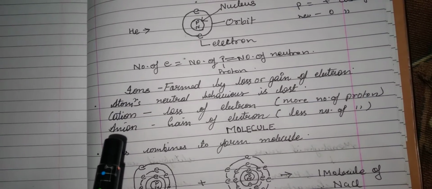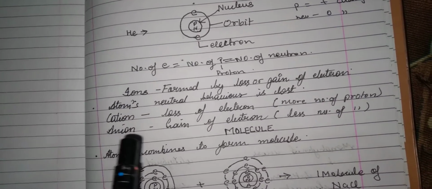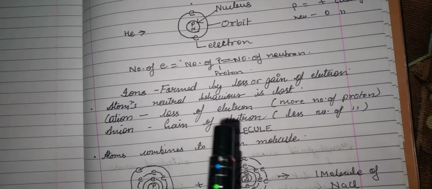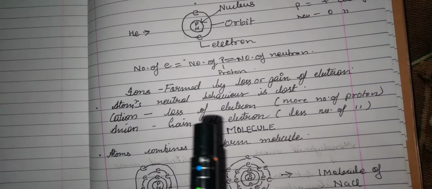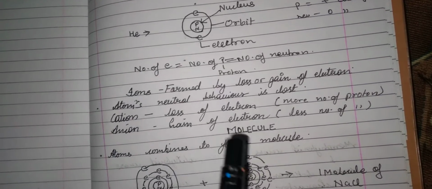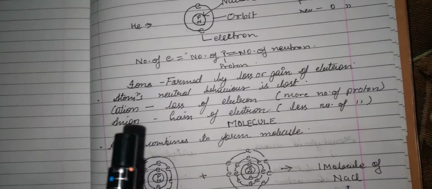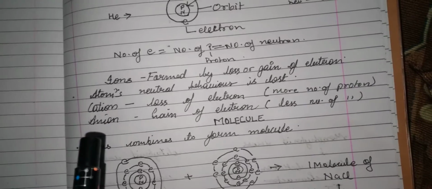Another form is anion. Anion is formed when any atom gains electron, and due to gaining of electron, the influence of negatively charged electron will be more than the influence of positively charged proton, and hence anion will bear negative charge.